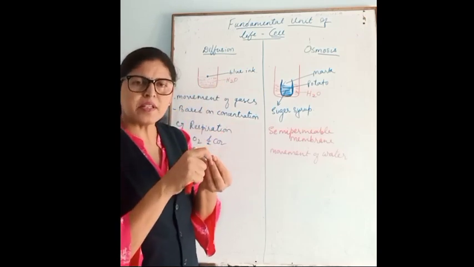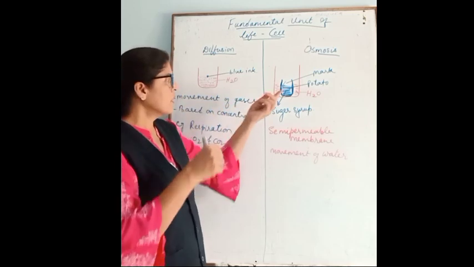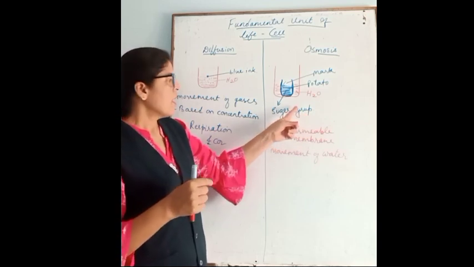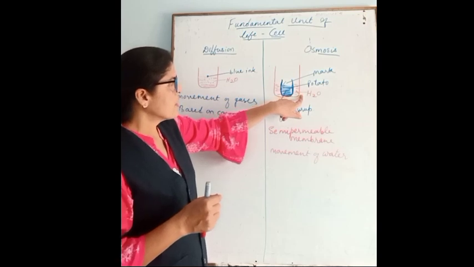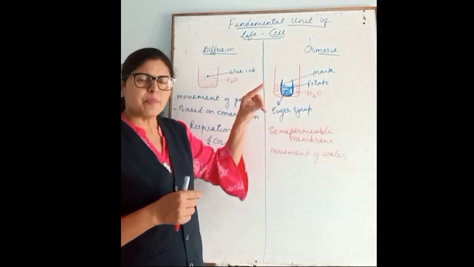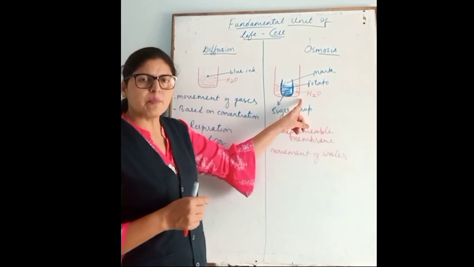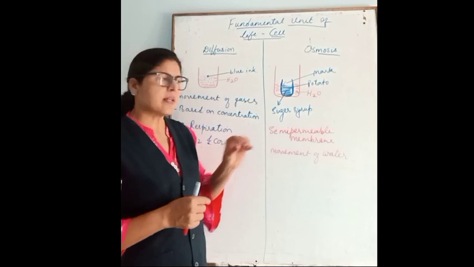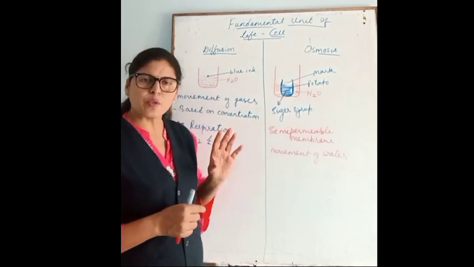In the cavity in the center of the potato, we fill sugar syrup. It is clear that outside there is water and inside there is sugar with water. That means the concentration of water molecules is more in the beaker and less in the potato. As I said, movement of molecules is from higher concentration towards the lower concentration.